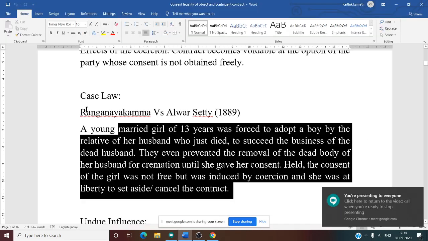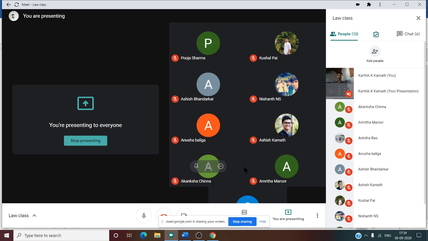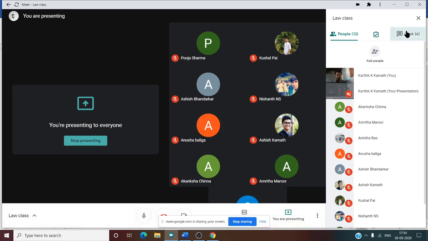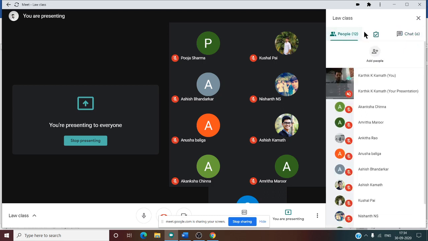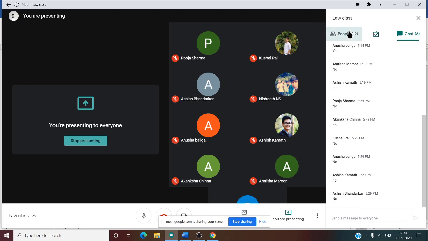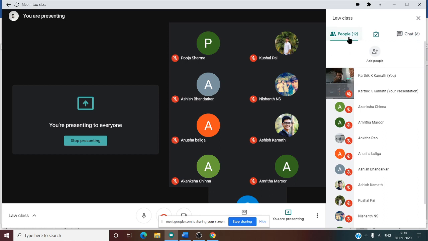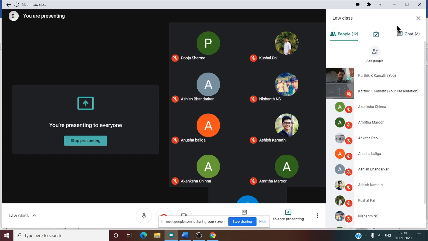So any doubt regarding this very small case, Ranganayakamma versus Alvar Setti, 1889? You can ask any doubt regarding this case law. This type of case law comes for 6 marks. One case law comes for 6 marks. I hope there is no doubt regarding this case law. No doubts, right? I hope everything is clear, whatever we have discussed till now.